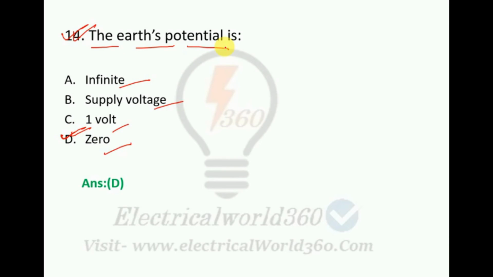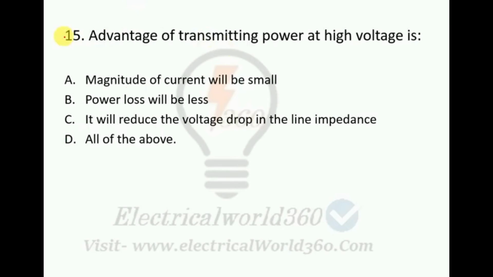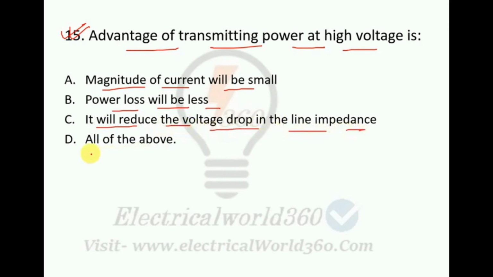So coming to the next question. This is question number 15. Advantage of transmitting power at high voltage is: the magnitude of current will be small, the power loss will be less, option C is it will reduce the voltage drop in the line impedance, and option D is all of the above. So here the right option is option D, because all the options are advantages of high voltage power transmission.